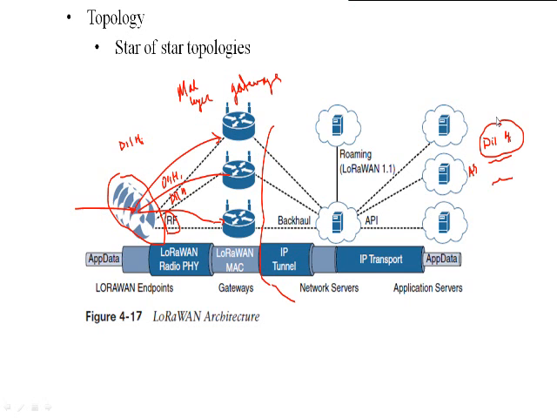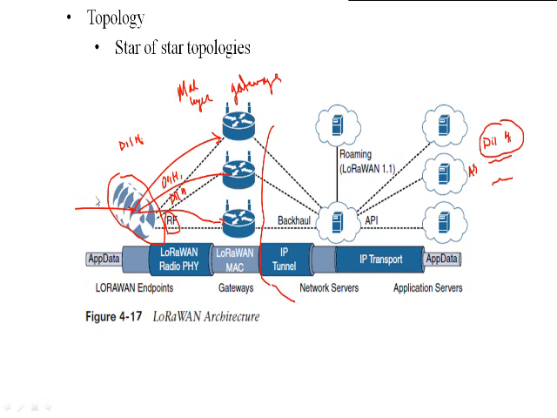How does this happen? Generally here I have a radio device, a LoRa device, which is going to transmit the data to the gateways. It can transmit the data to the different gateways available. In this diagram we have 3 gateways available.